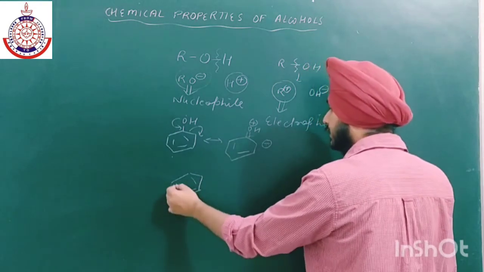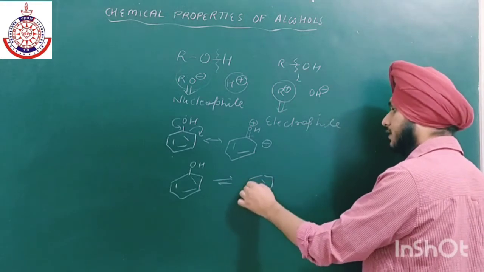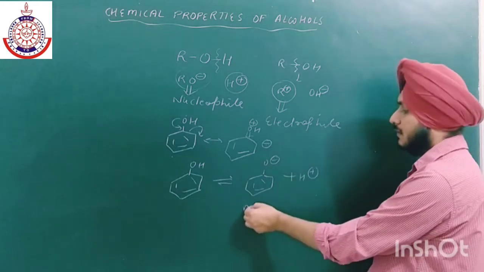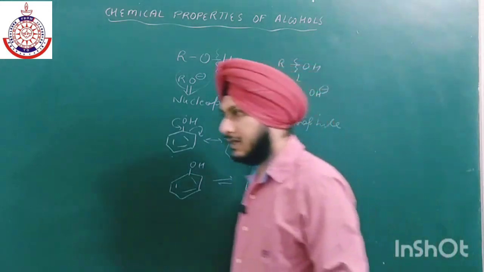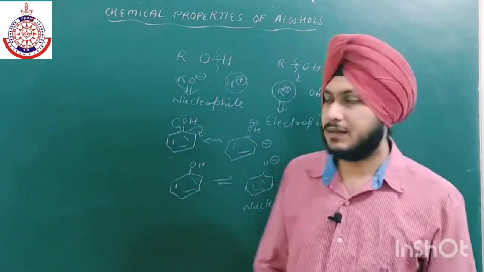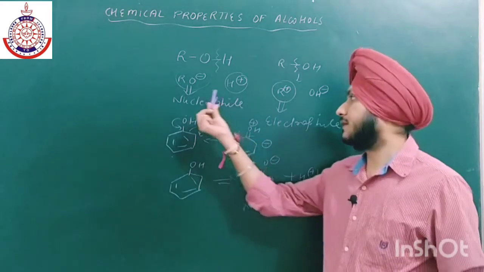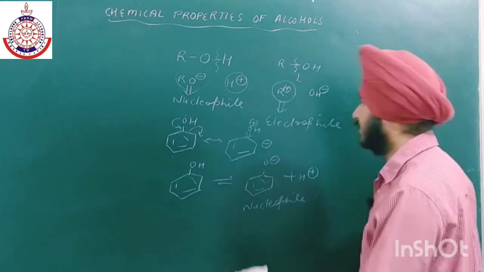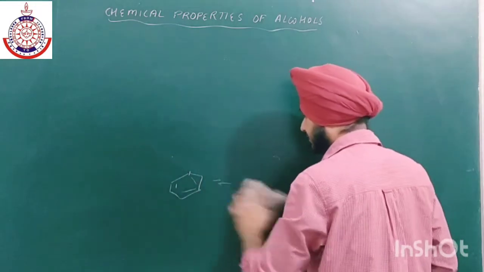It can easily give its H positive, because phenols are also acidic in nature. So they will act as a nucleophile, but they will not act as an electrophile. But on the other hand, alcohols act as nucleophile as well as electrophile. In alcohols two types of reaction take place. The first type, in which they are acting as a nucleophile, and the second, in which they are acting as an electrophile. Let us discuss firstly when they are acting as a nucleophile.